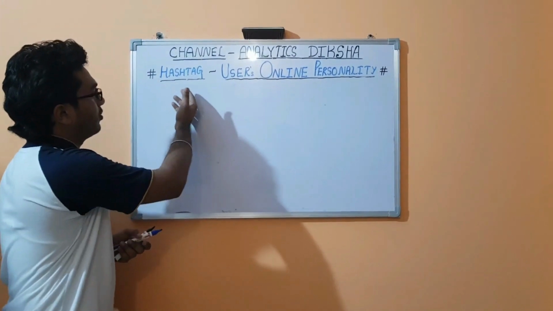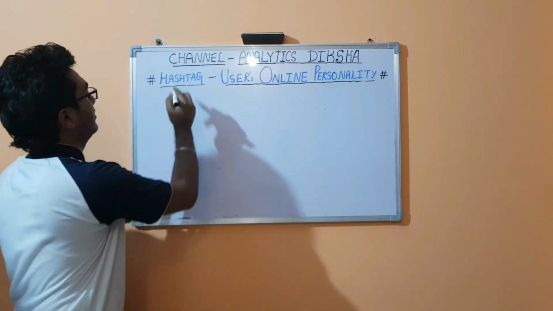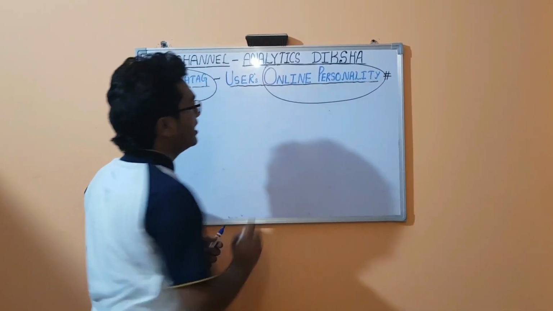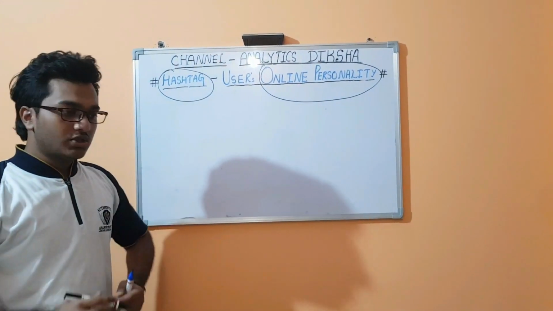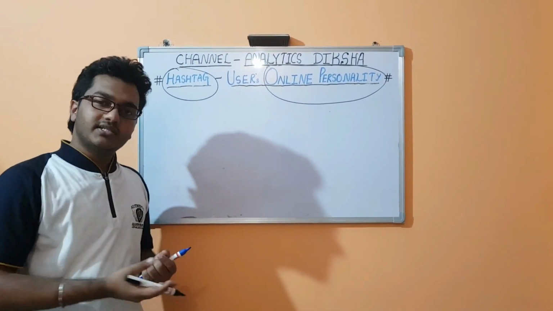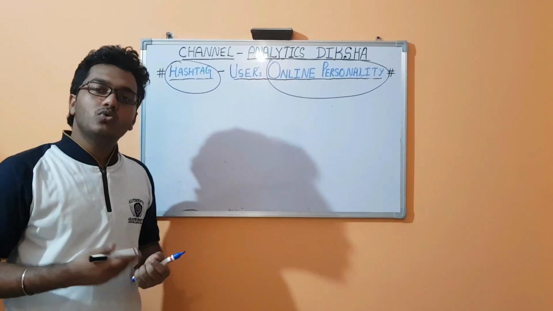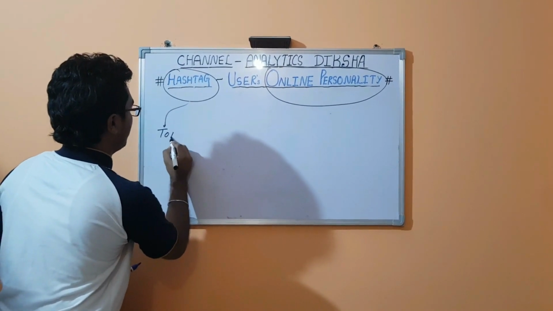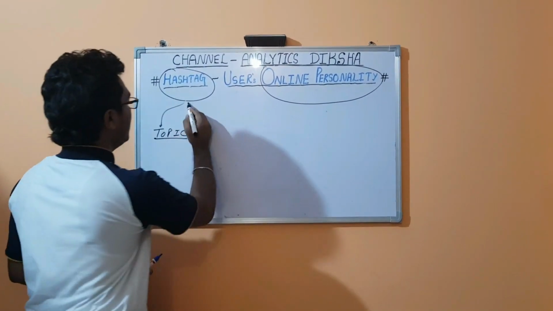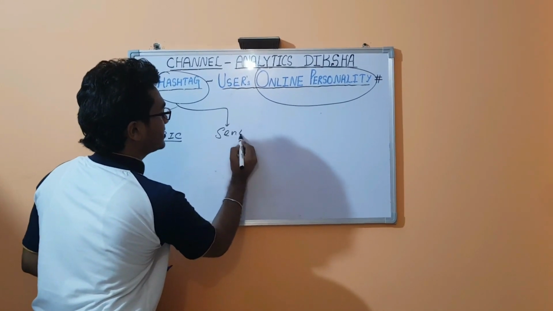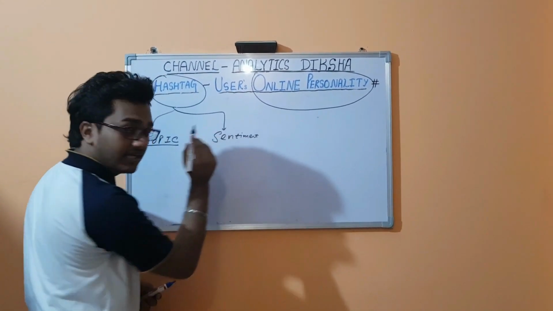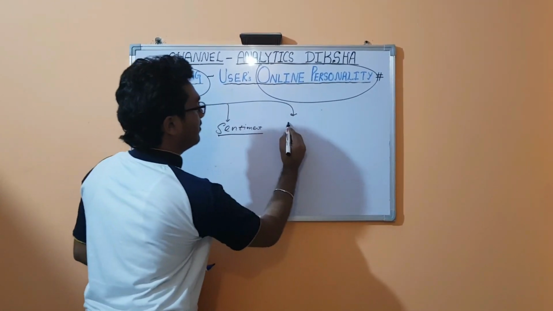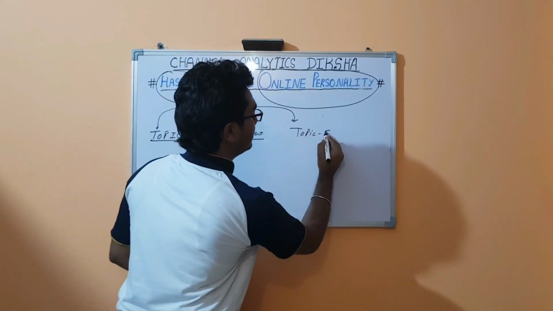Now we will divide the problem into what a hashtag is and what the meaning of online personality is. Firstly, let's go to the hashtag. My dear friends, in several research papers it has been shown that there are usually three types of hashtags. The first is the topic hashtag, which contains the topic. Another is the sentiment hashtag, which contains the sentiment only, and the third type is a hybrid of topic and sentiment.